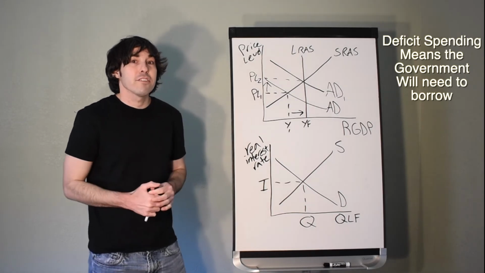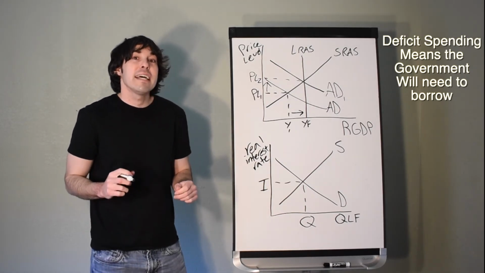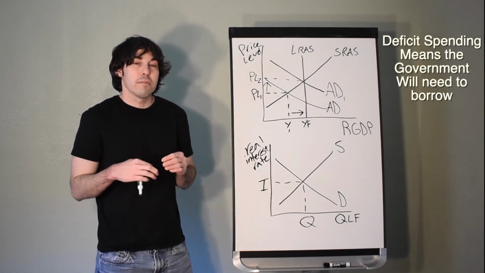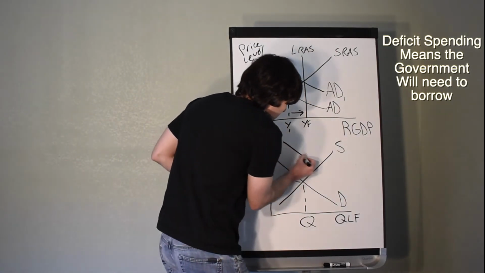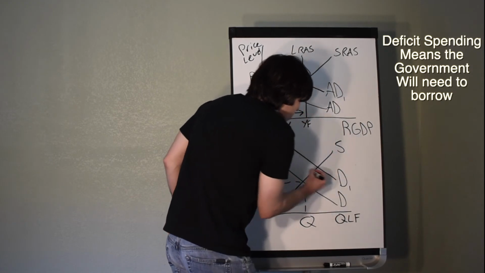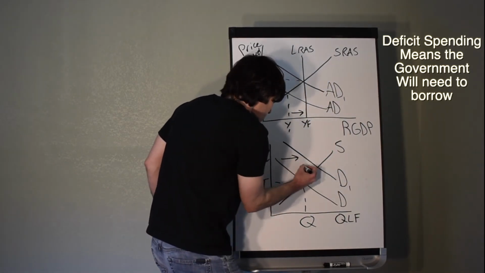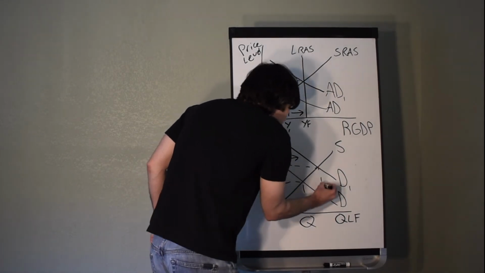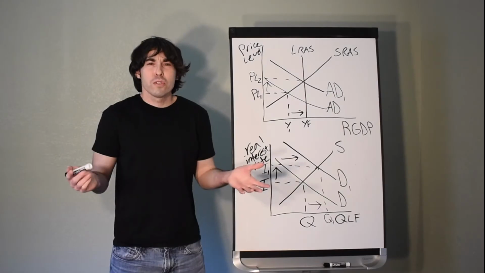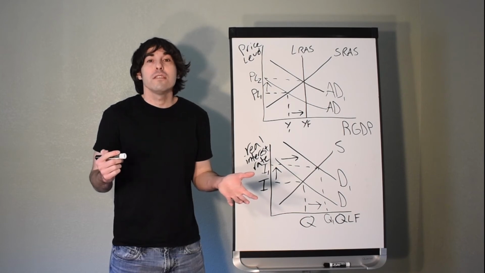And when they do that, they're going to go into the loanable funds market and demand more money. So they're going to be increasing the demand of the loanable funds market, aka they're going to be borrowing more money. So the demand curve shifts to the right, and we end up with a higher real interest rate. The real interest rate increases. So who's going to be upset about this increase in the real interest rate?